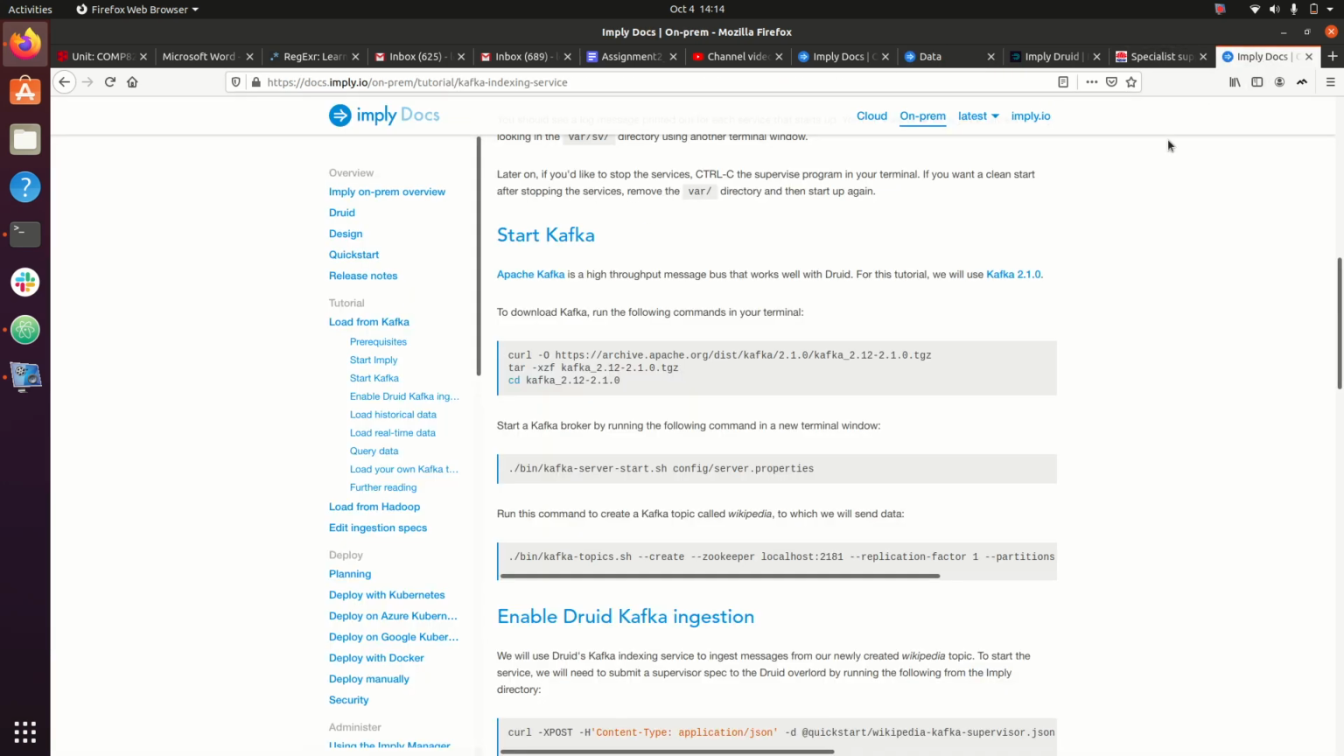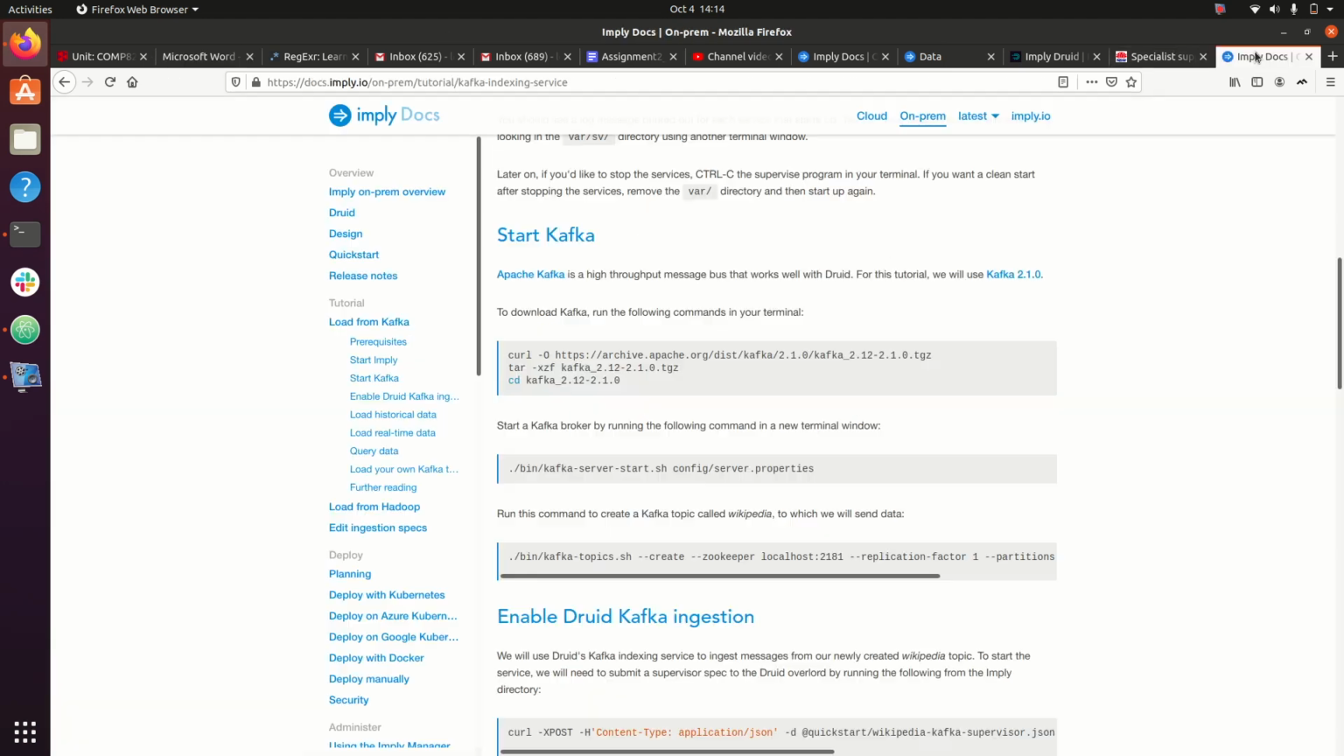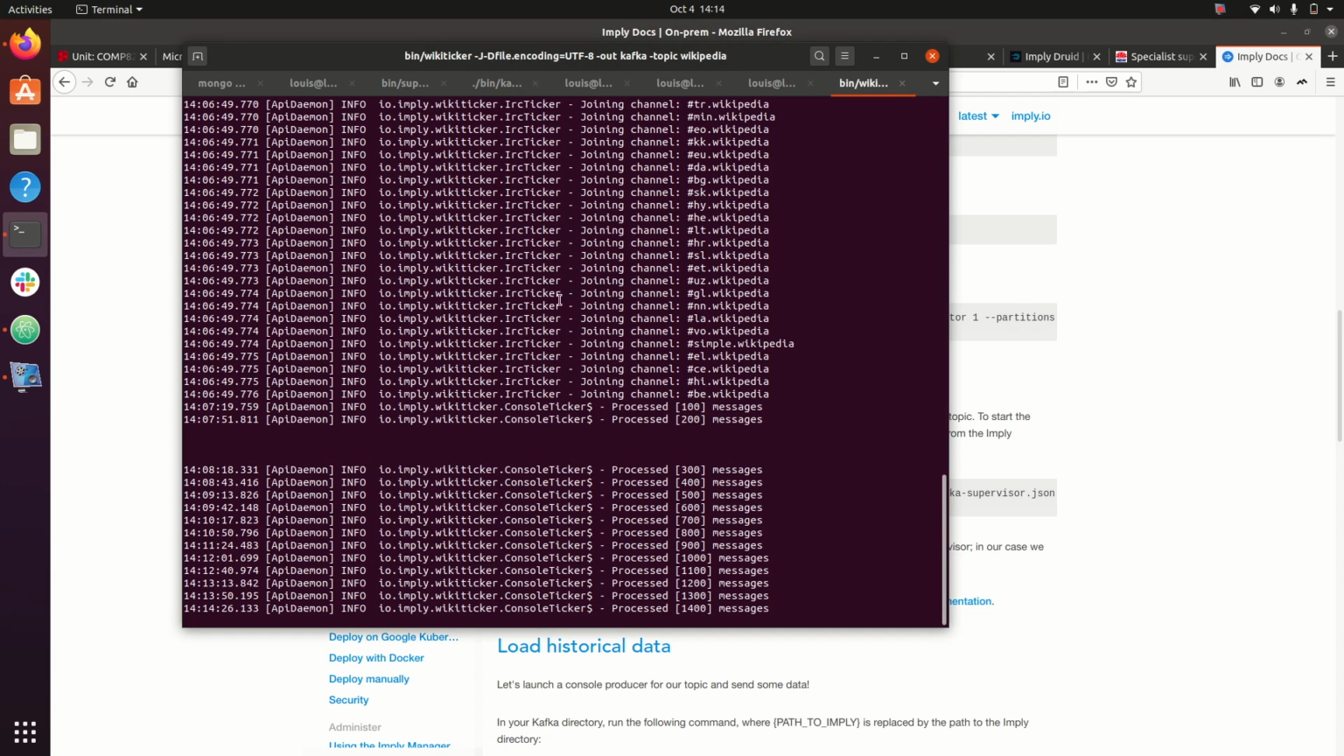What else do we have? After that, I think part 3 was to do real-time streaming using Kafka, and then I followed this documentation at the end here. Now you can see all my Kafka services are running. Kafka server is running, the Kafka topics is running. I did the import, and all this information is just here.